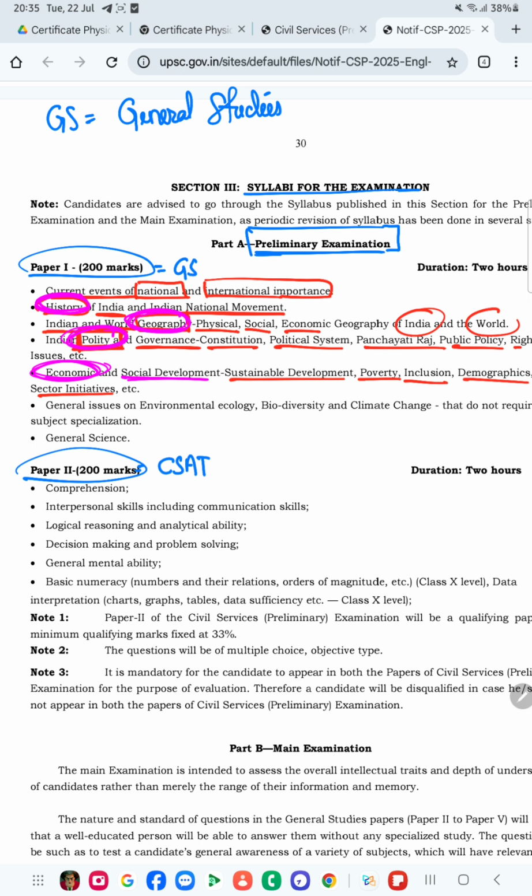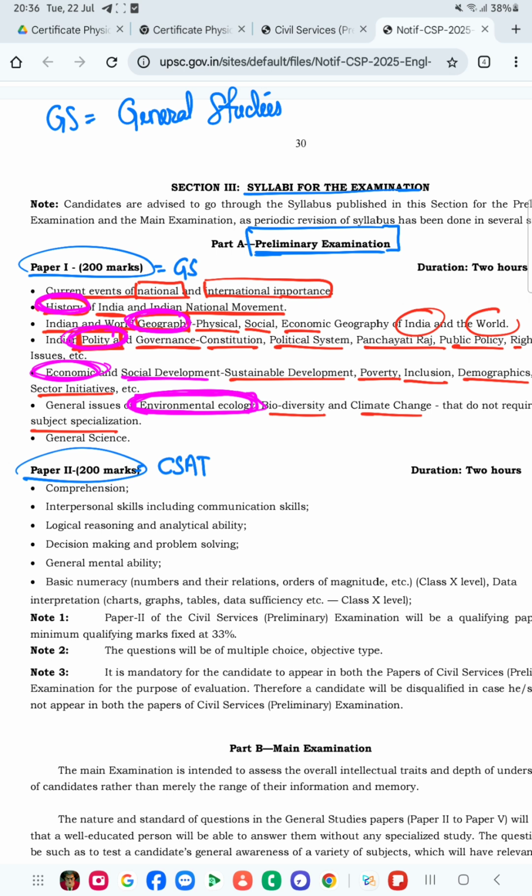Other than this, there is another subject, environment and ecology, which is very important nowadays in the current scenario. UPSC is focusing more on this part, because we all know that our whole world is going through climate change. It is a very big issue. So this is also a very important, or favorite, topic of UPSC. Here you see biodiversity, climate change, and so on. It does not require any subject specialization; rather, you should know everything in a very general way.